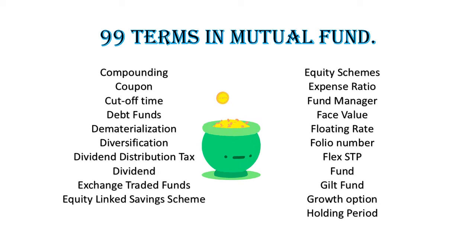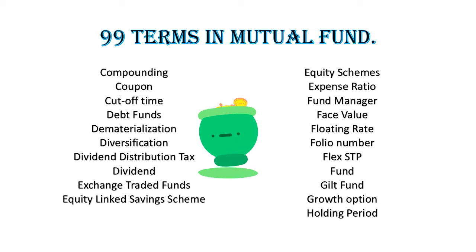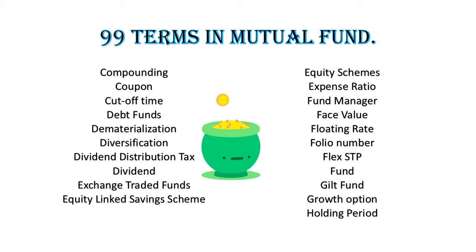Coupon. The interest rate that a bond or debenture pays, indicated as a percentage of its face value. For example, if the face value of a bond is 100 rupees and it pays interest at 8%, this interest rate is called the coupon.